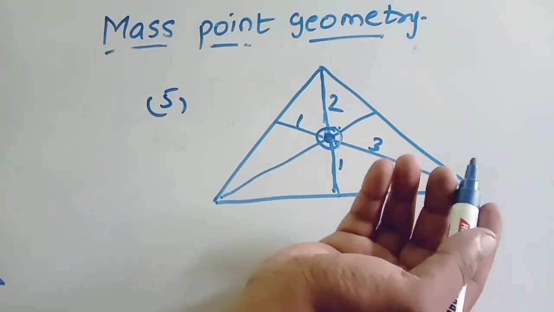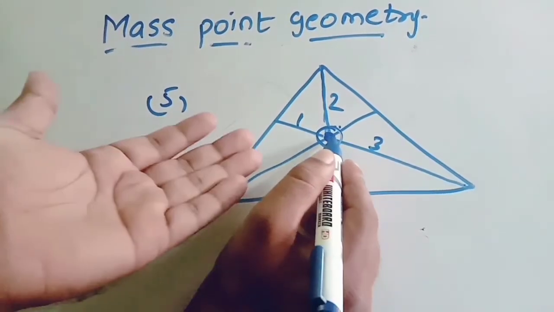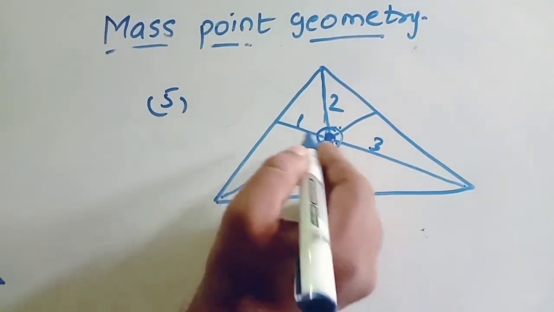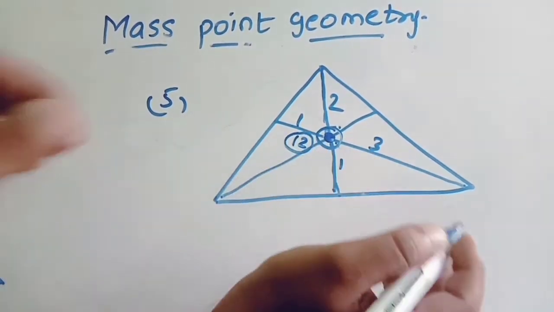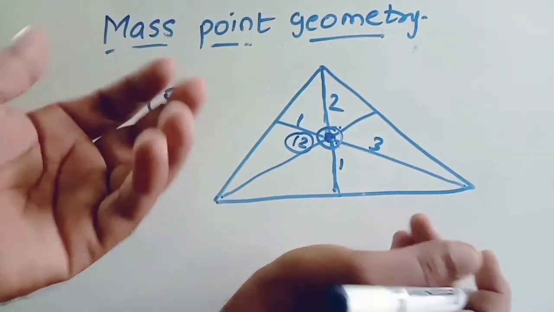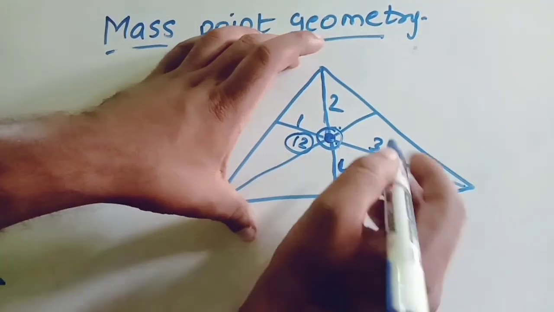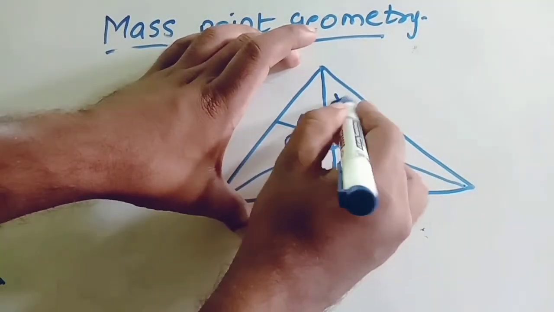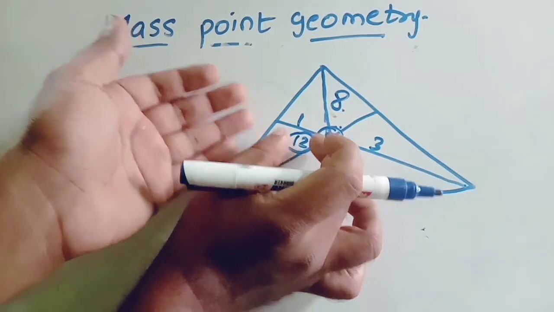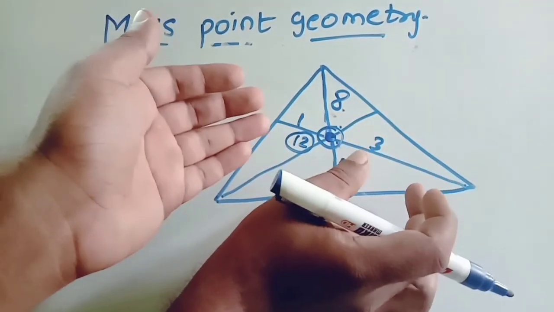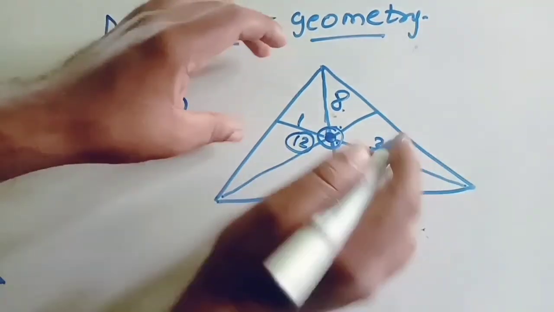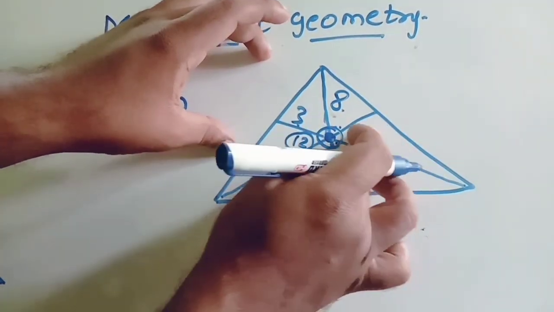So let us imagine the LCM of 3 and 4 will be 12. So let us imagine the weight at this point is 12 kg. Now tell me, based on 12 kg, how can you divide 12 in the ratio 1:2? 4 and 8. So this should be 4 and this should be 8. That is how you can get 12 here. How can you divide 12 in ratio 1:3? Tell me. Come on. 3 and 9. So this should be 3 and this should be 9.